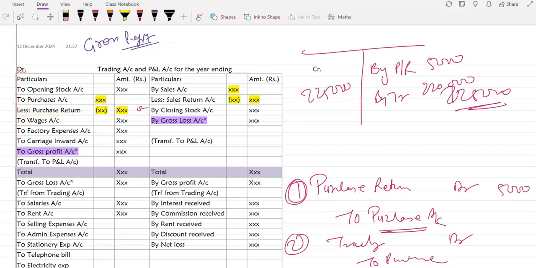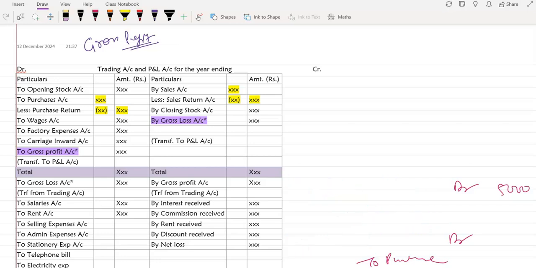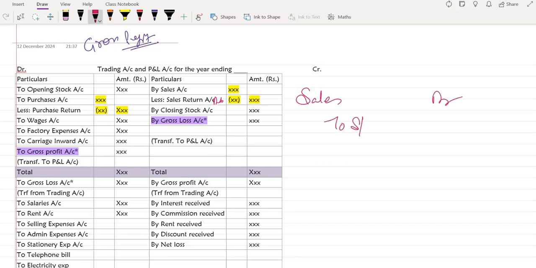Okay. Now on the income credit side, I'll just show the entry for sales return. Sales return has a debit balance. So to write it off, I have to credit it. So I will do sales account debit to sales return account. Then sales account has a credit balance. So to transfer it, I'm going to do sales account debit to trading account. Okay, you can merge both the entries also. It will also be okay. So here your balance will be closed.